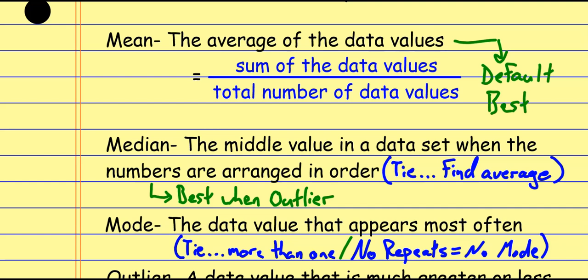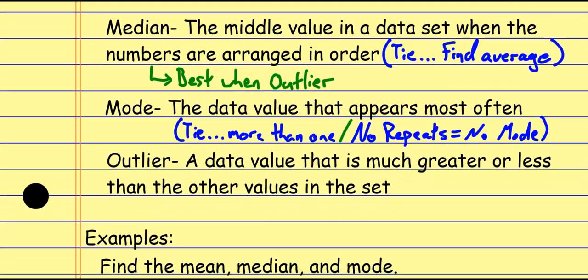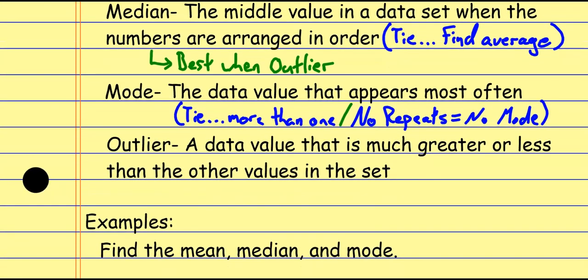Okay. And if you recall, outliers are these values that are much greater than the rest of the data values or much smaller than the rest of the data values. They're so far to one extreme that they almost don't count and shouldn't count, all right? They're way too big or way too small compared to everything else. They're kind of a special case that happened within whatever scenario we're discussing, okay?